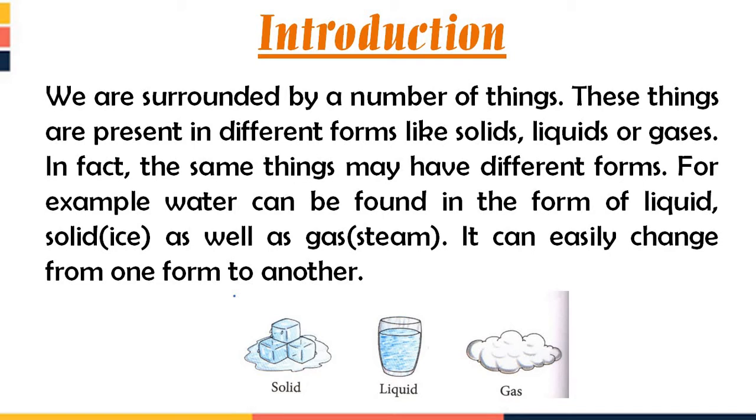It means कि किसी भी मैटर की जो 3 states होती हैं वो एक से दूसरे में कन्वर्ट की जा सकती हैं. See the picture. The first picture is showing the ice, which is the solid form. It can be converted into the liquid, water, and the same water can be converted into the gas, that is steam.